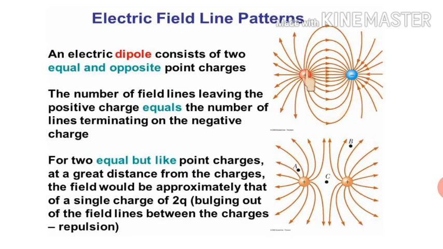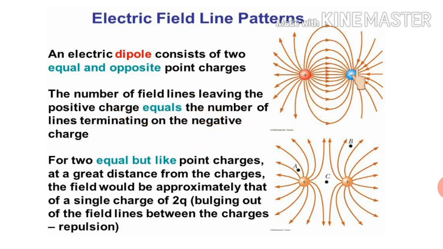Electric field line patterns for an electric dipole. What is an electric dipole? It consists of two equal and opposite point charges. Like here you can see one positive charge is there, one negative charge is there. So this type of pattern we will have for two opposite charges. Electric field lines start from a positive charge and terminate at the negative charge. Now according to this pattern, we can clearly say why unlike charges attract each other. The number of field lines leaving the positive charge equals the number of lines terminating on the negative charge.